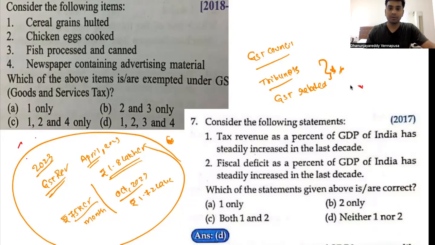Next, seventh question. Tax revenue as a percentage of GDP, I said, has increased steadily in the last decade. See, look at how many mistakes are there. If you don't know this, obviously I have discussed a similar type of question in my first class. If you are having a decadal time period, it is very difficult to maintain steadily. For example, if we are preparing for this exam, preparing steadily for 10 days is difficult. Now, how can a country like India have steady growth or steady fall for one decade? That cannot happen, which means 10 years or 3,650 days. For 10 days, we are unable to maintain consistency, right?